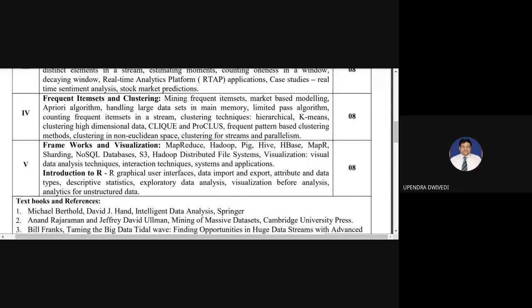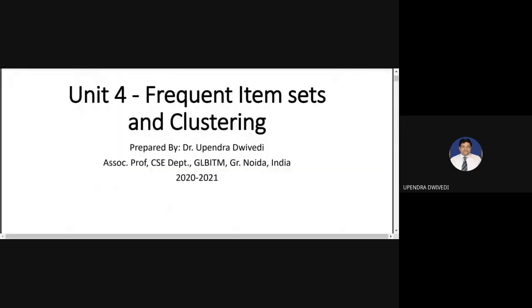And then we'll discuss counting frequent item sets in a stream, different clustering techniques, hierarchical clustering, k-means, clustering high dimensional data, CLIQUE and PROCLUS. These are the approaches we'll discuss. Then the frequent pattern based clustering method, clustering in non-Euclidean space, and clustering for streams and parallelism. So these are the topics we are going to cover in this unit 4. Let us start with unit 4.